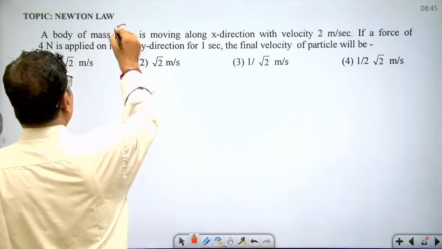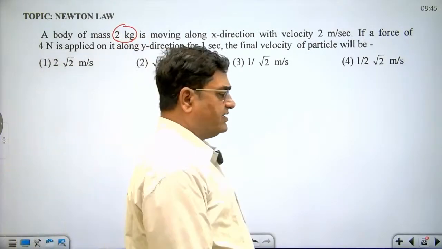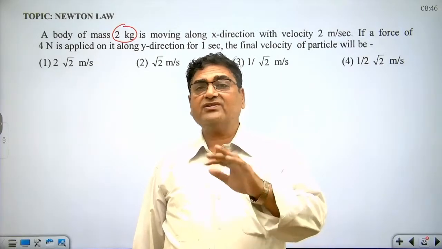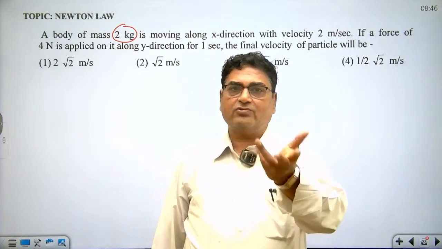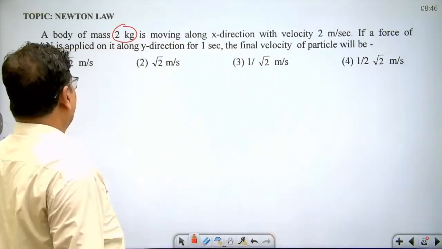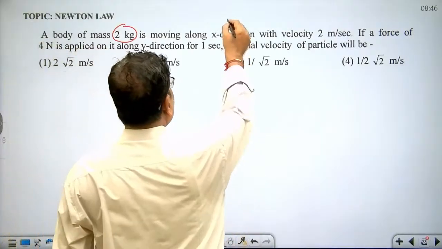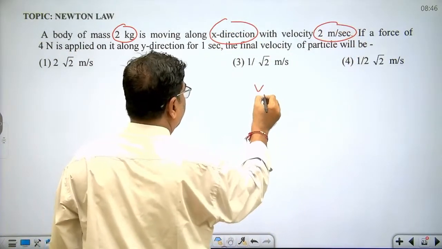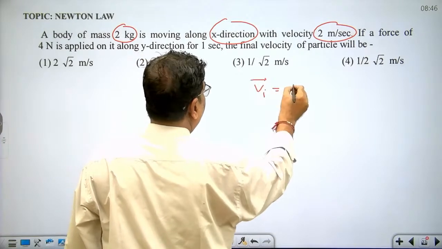Dear student, this is a very good question. Remember, when force acts in x direction, then change in momentum will also come in x direction. If force acts in y direction, then change in momentum will also come in y direction. A body of mass 2 kg is initially moving in x direction with velocity 2 meter per second. Means the initial velocity of the body is 2 i cap.